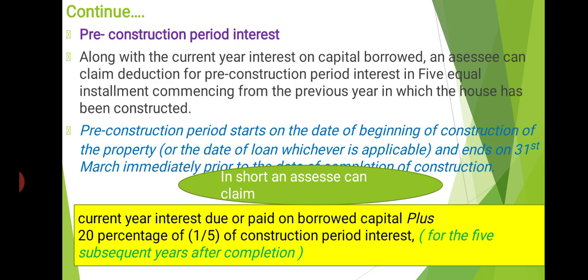In short, an assessee can claim two things: the current year interest, due or paid, on borrowed capital, plus 20% of the pre-construction period interest. That 20% means one-fifth, that is, 5 equal installments.